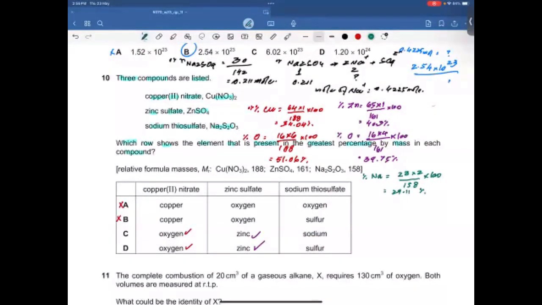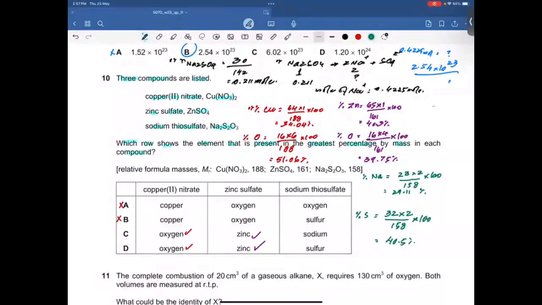Okay. Now let's get the percentage by mass of sulfur. Sulfur has an AR of 32. We have 2 sulfur in the formula, so into 2 divided by MR, which is 158 into 100. So 32 times 2 divided by 158 into 100 is going to be 40.5. So 40.5 is the greatest percentage by mass, of sulfur. So sulfur, right? The right answer is going to be D. I hope it makes sense to you.